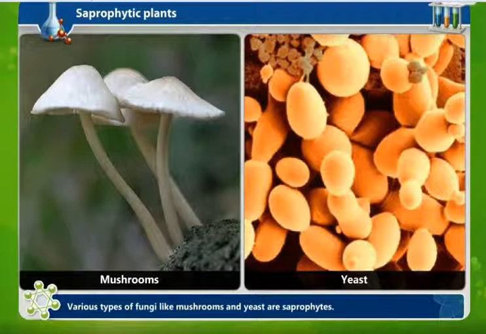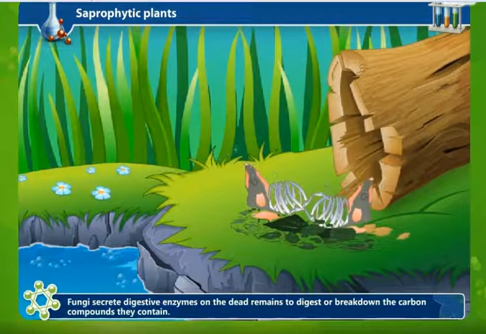Fungi secrete digestive enzymes on the dead remains to digest or break down the carbon compounds they contain. The resulting solution is absorbed to obtain nutrients.